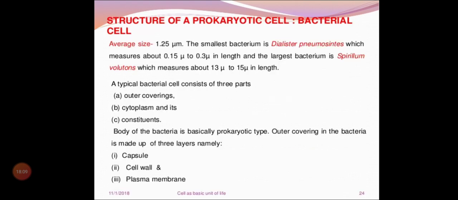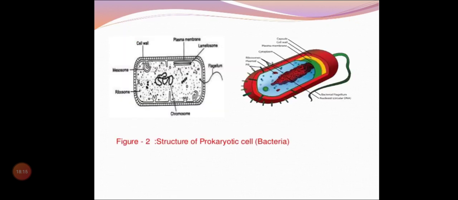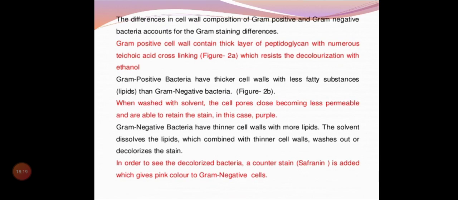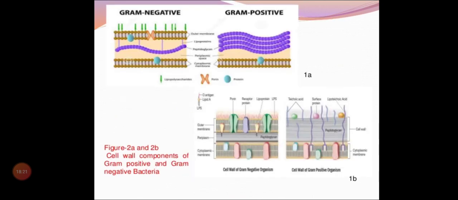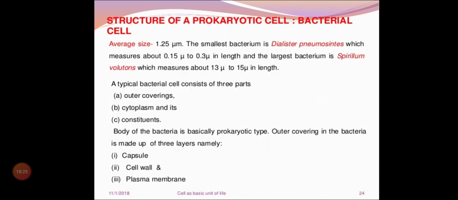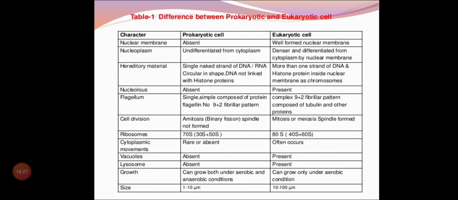Is that clear, children? So that is all about the difference between prokaryotes and eukaryotes. In the next class we will start with one example of a prokaryote and one example of a eukaryote. Is that clear, children? Next video I will send the structures and organelles. Okay, thank you, ma.